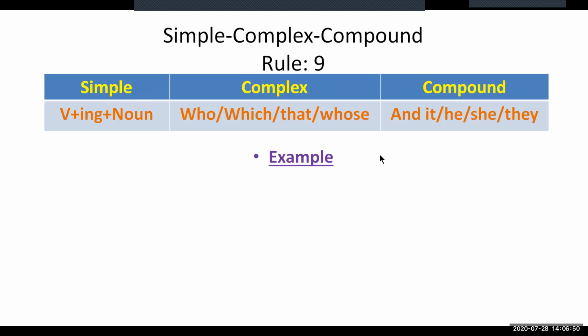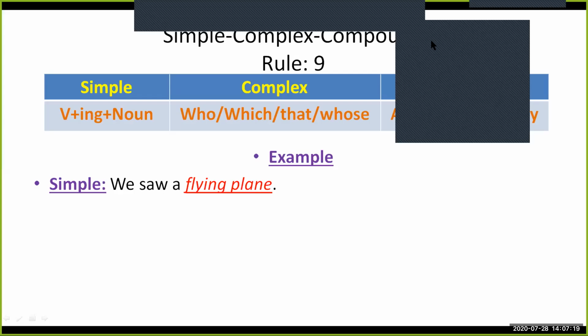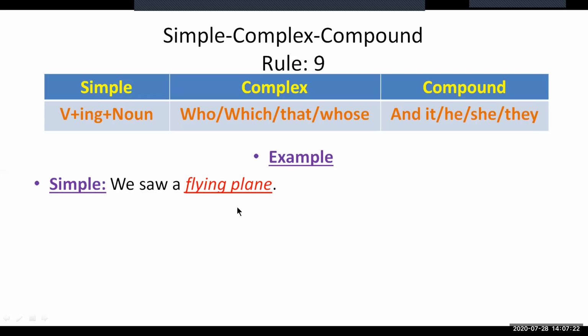Let us see an example of the structure. We saw a flying plane. And this statement is in simple form, having the structure verb ing plus noun. So here in the flying plane, this flying is the verb ing structure and this plane is the noun.